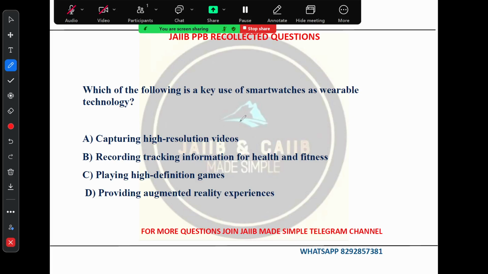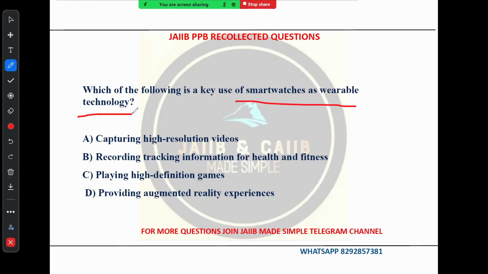Which of the following is a key use of smartwatches as a wearable technology? This is a very good question which was asked in the last examination. You have been asked regarding smartwatches. Smartwatches have become increasingly popular as a wearable technology device, offering a range of functionality. So the first point is regarding capturing high resolution video.